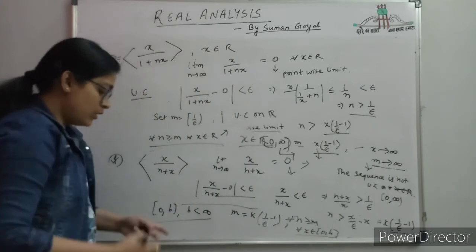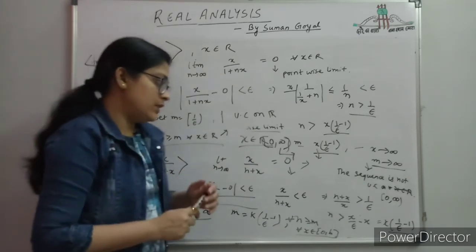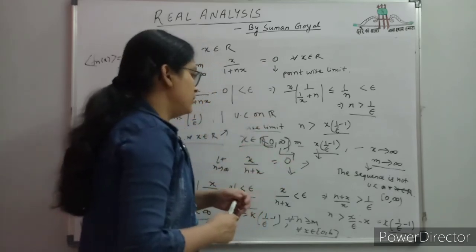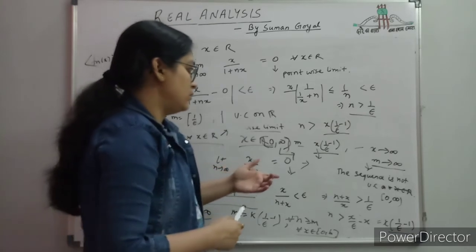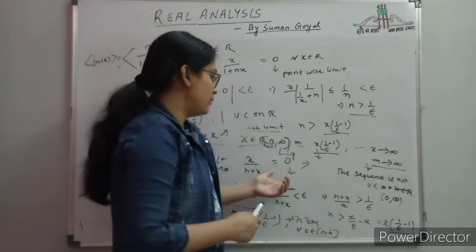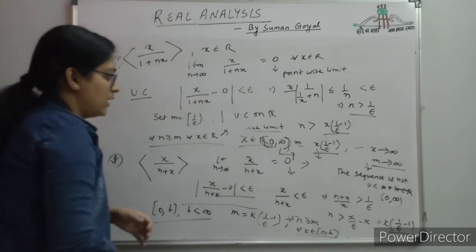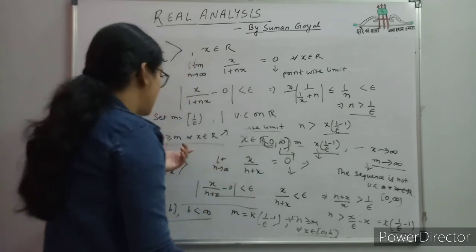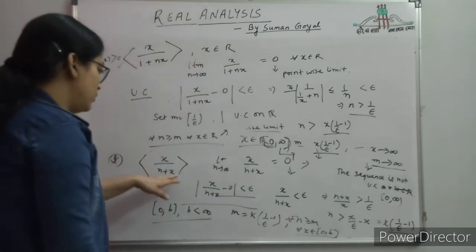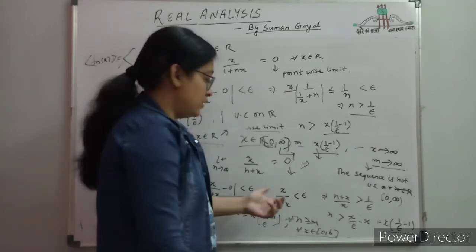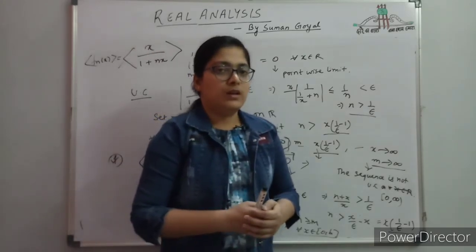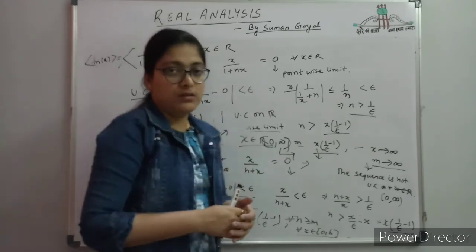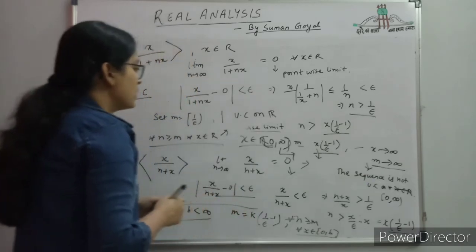Okay, so it is not necessary that in any range, if you are not getting the uniform convergence of the sequence, then excluding some points of the domain, the sequence can be uniform convergent in the remaining interval. Like in this case, in the range x belongs to 0 to infinity, if the domain is given like this, then in that domain the sequence is not uniform convergent, but it is pointwise convergent there. So the theorem says that every pointwise convergent sequence is not uniform convergent, but every uniform convergent sequence is a pointwise convergent sequence. Okay, so these are some examples.